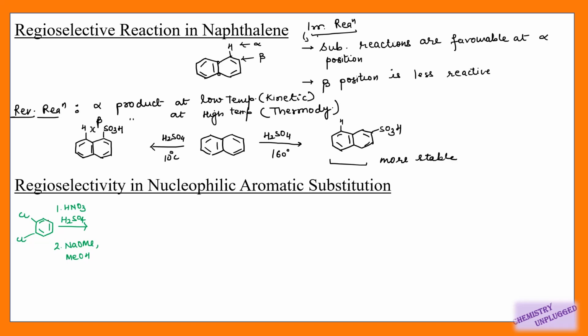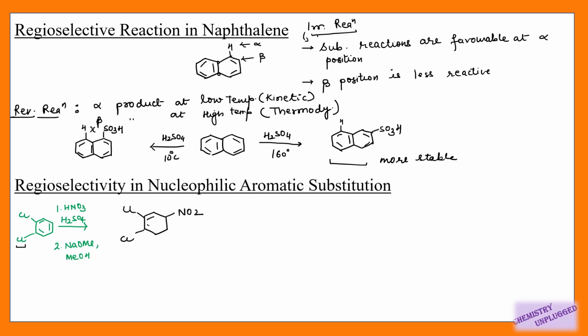Suppose we are using this Cl, and considering that we can attach the NO2 group at the para position, right? If we are attaching at the ortho position, because Cl is ortho para directing, then this ortho position is occupied, and if we are going to attach at this position, then these three groups can show a clash and it provides instability to this molecule. That is why we will get the NO2 group attached preferentially at the para position. So the first reaction is an electrophilic substitution reaction.